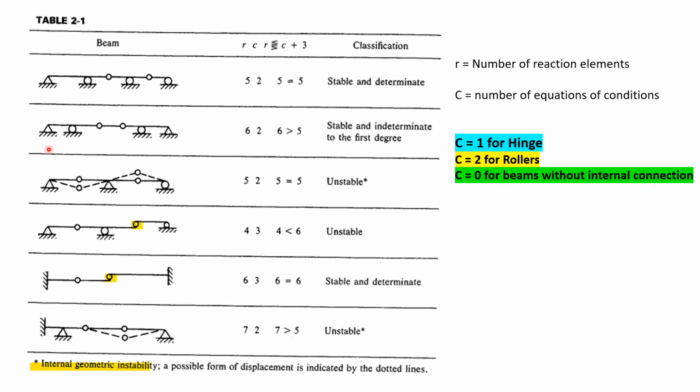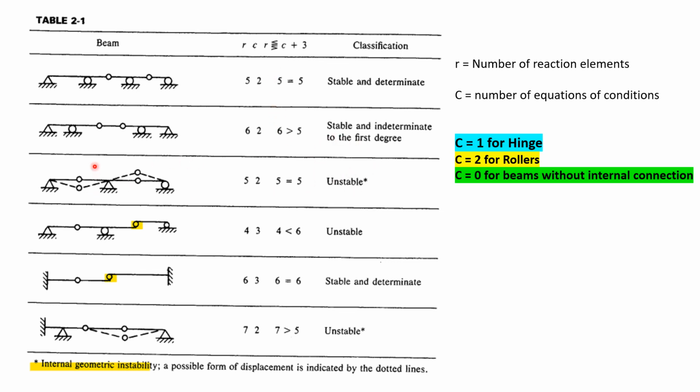So here if I see, it's 2, 3, 4, 5, 6. 6 reactions are there and 2 conditions are there. 2 conditions means 2 plus 3 equals 5. So 6 is greater than 5. The number of reactions is more. It is stable and indeterminate to the first degree. If you go here, 2, 2, 1, that is 5. Here the conditions are 1, 2. This is equal to 5, but it's unstable.